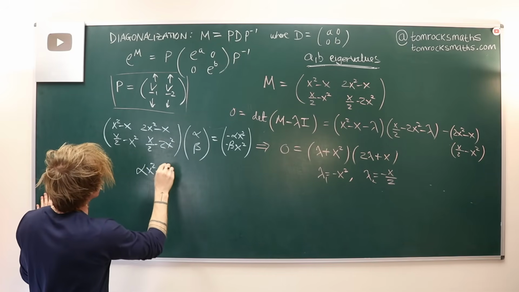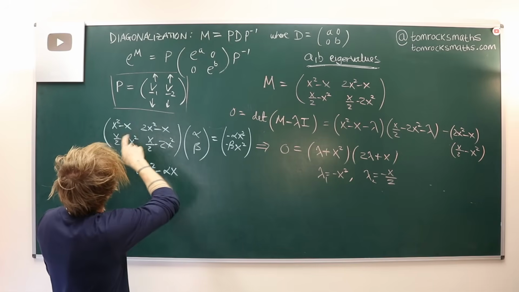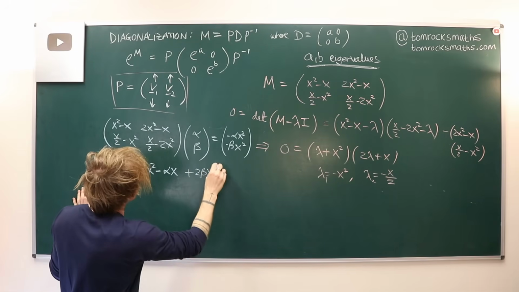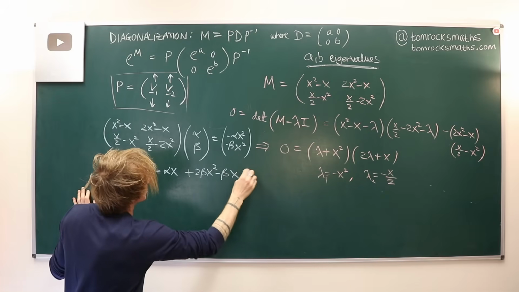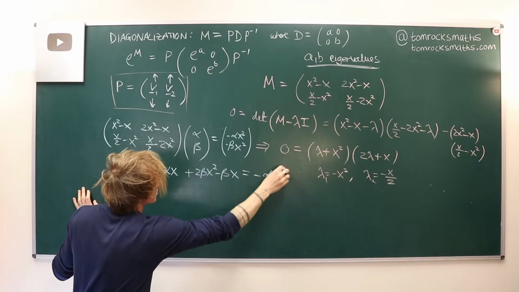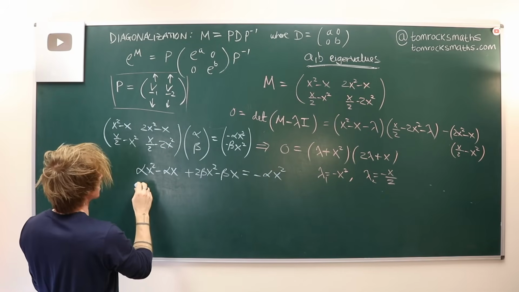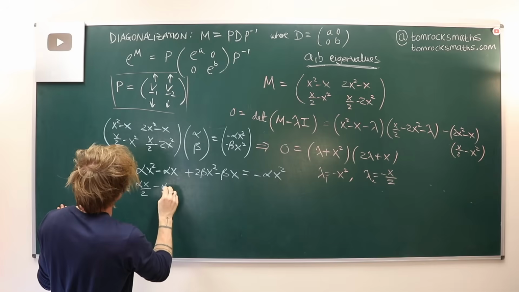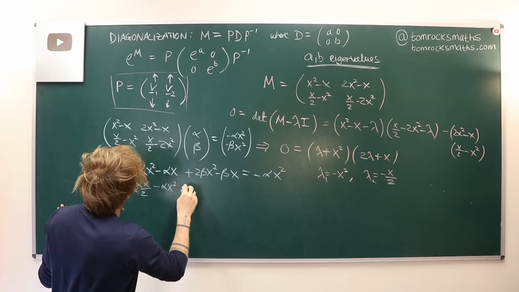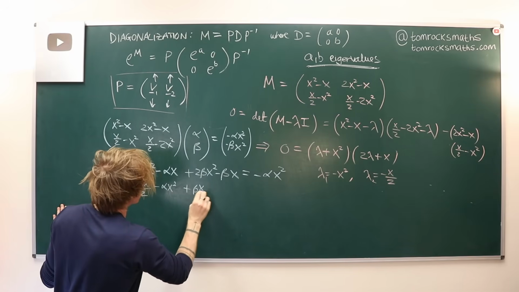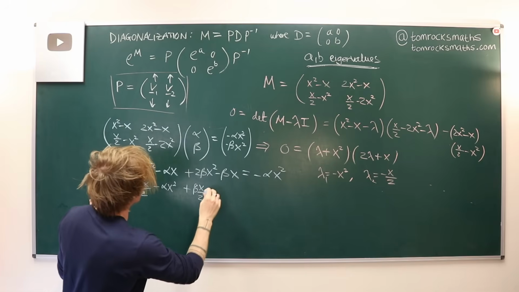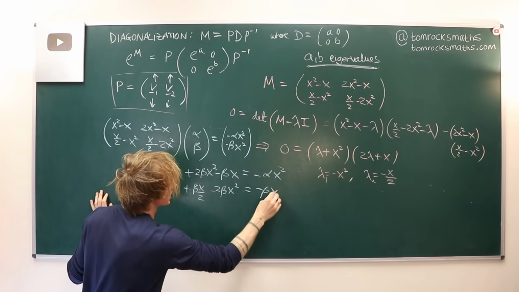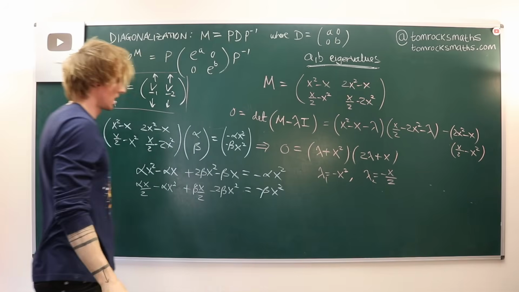Alpha x squared minus alpha x plus 2 beta x squared minus beta x has to be minus alpha x squared. And then the second row tells me alpha x over 2 minus alpha x squared plus beta x over 2 minus 2 beta x squared has to be minus beta x squared.